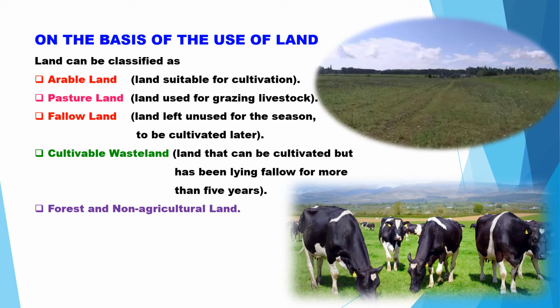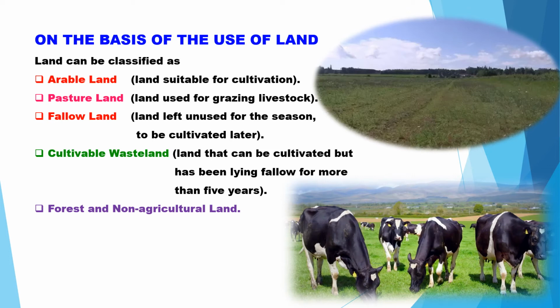Such kind of places will be more suitable for pasture land, where the livestock can be grazed, because of the topography of the soil. Because of the proximity of the water and the proximity of the soil, it can be used only for grazing livestock. And what about the fallow land?